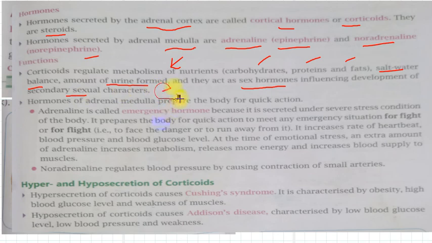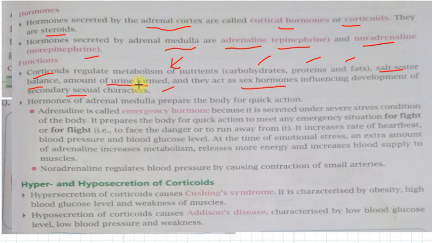You will see that in the next part of this chapter. So these were the functions of corticoids, the hormones released by the adrenal cortex, the outer part of the adrenal gland.